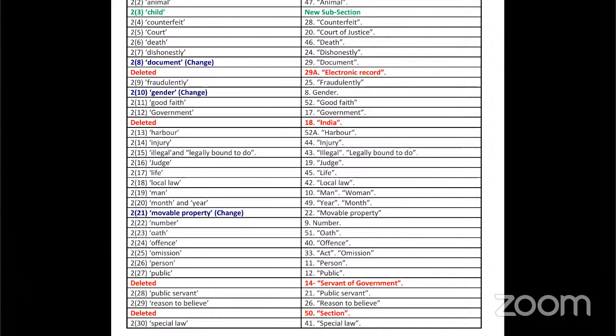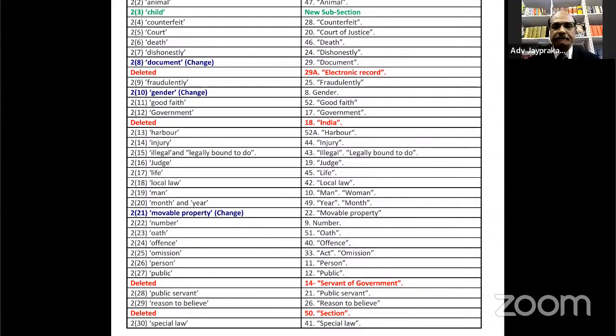2.20 month and year, 2.21 movable property, 2.22 number, 2.23 oath, 2.24 offense, 2.25 omission, 2.26 person, 2.27 public. Then servant of government is deleted in BNS.